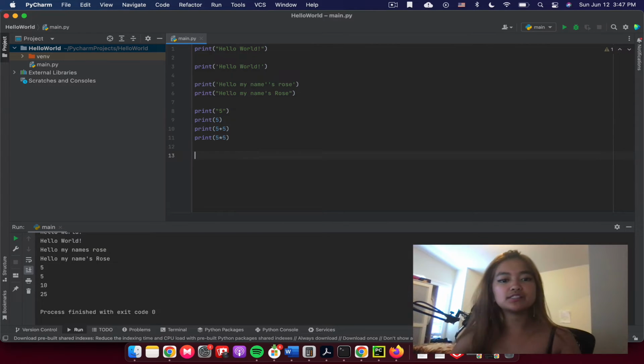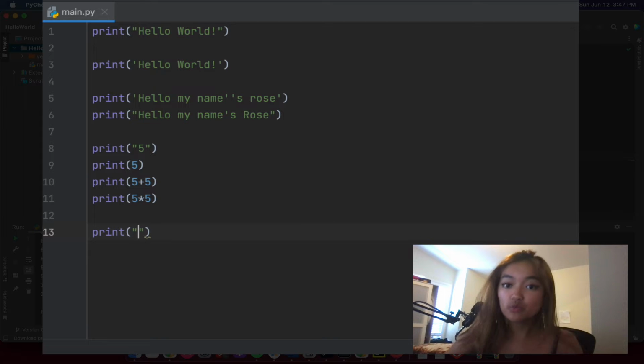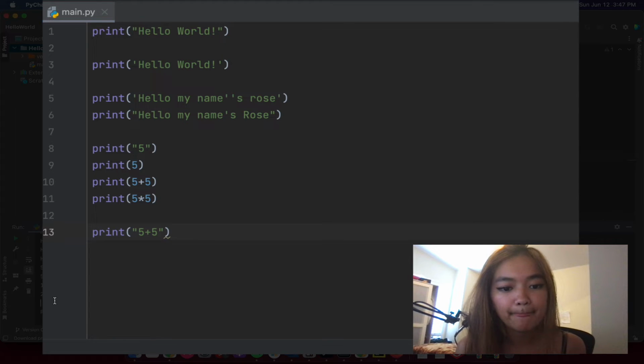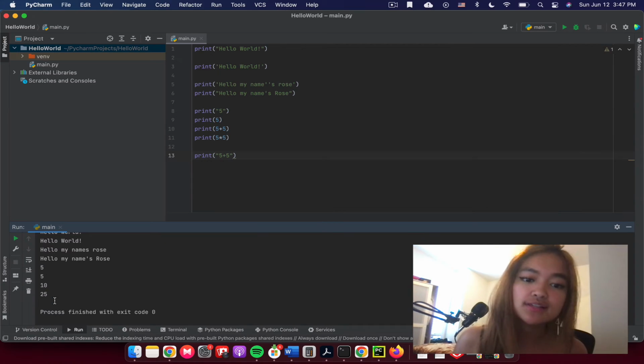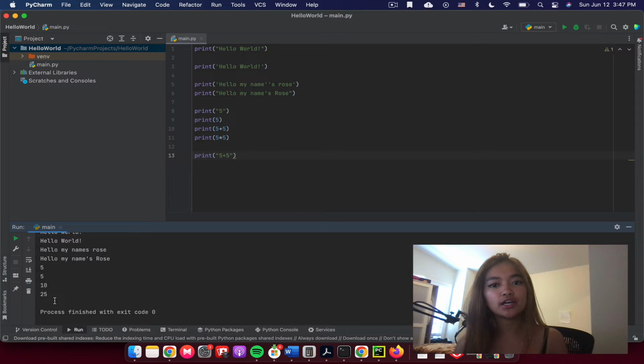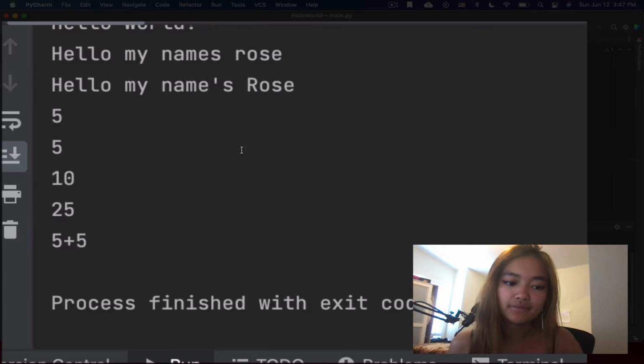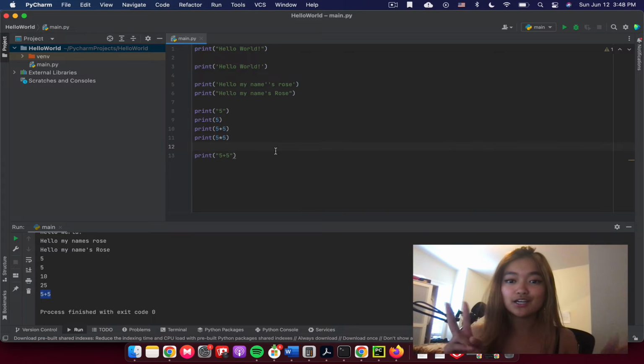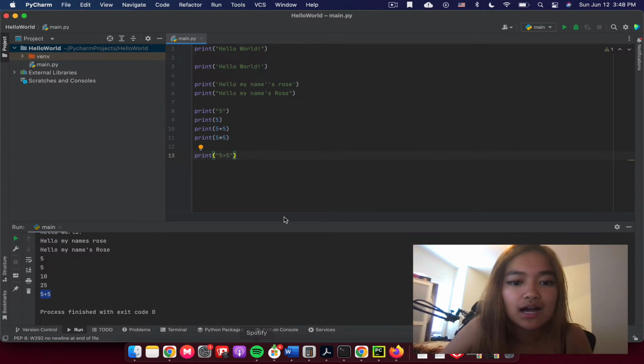Now, what happens if we do print, quotation marks, 5 plus 5? What do you think this will output? Is it going to return 10 or is it going to return 5 plus 5? Let's test that out. It returns 5 plus 5, as expected, because it will return whatever is inside of the quotation marks.